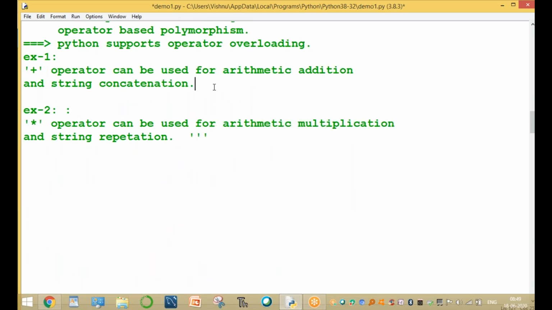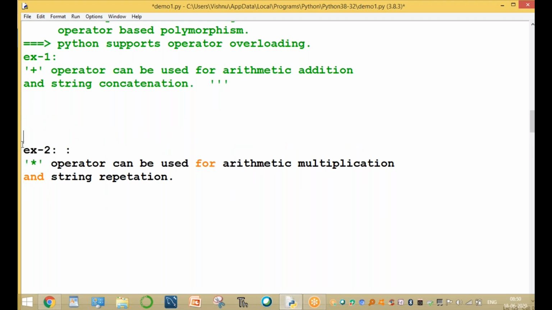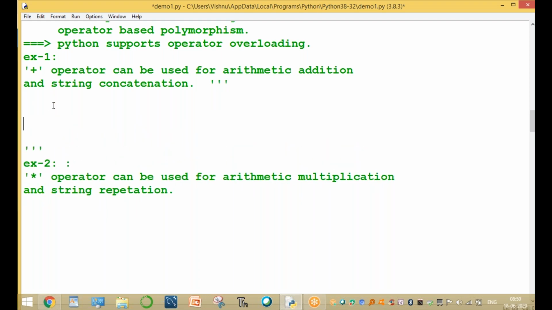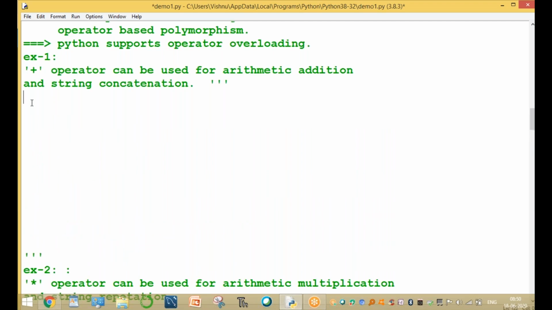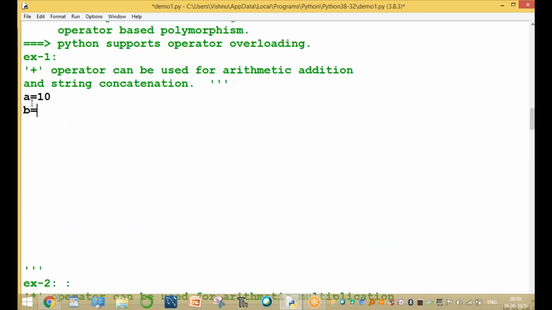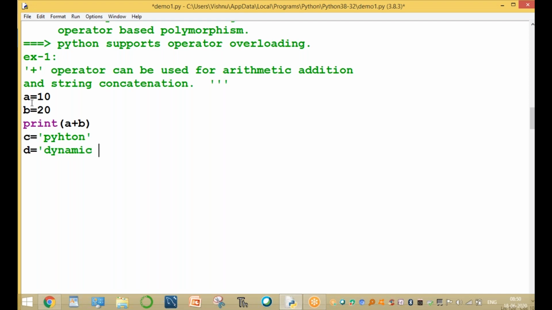For example, assume that here both are plus operators. One complete evaluation: the plus operator is used for different purposes. For example, a equal to 10, b equal to 20. Now print of a plus b is one behavior. For example, c equal to Python, d equal to okay. Now it's a dynamic programming language. Now print of c plus d.